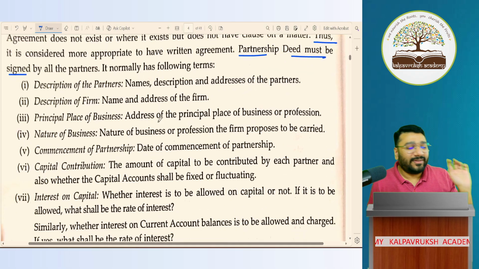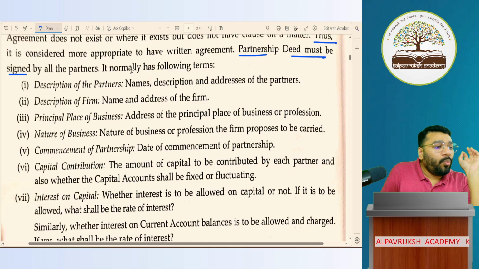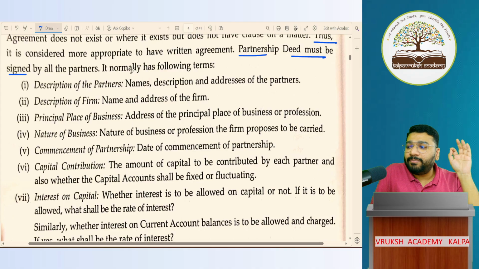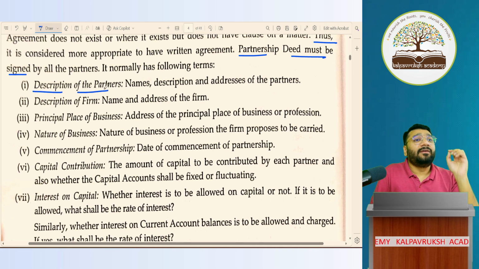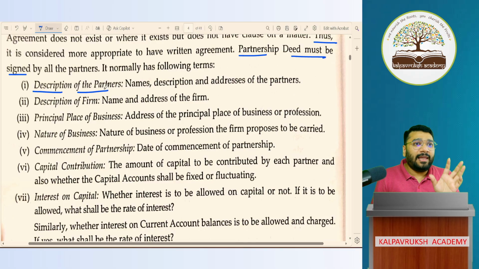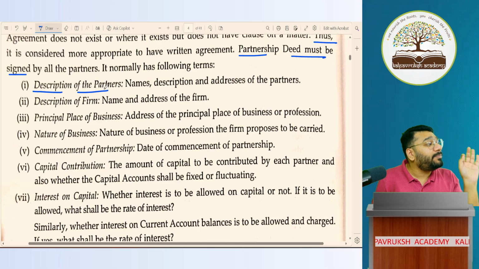Can I continue? Okay. The first point: what all should be there in the partnership deed when you draft it? First should be the description of the partner. Who is the partner? So first, always, should be the description of a partner.